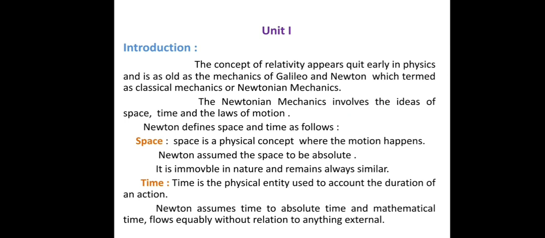He defined space as a physical quantity where the motion happens, and Newton assumed the space to be absolute. It is immovable in nature and remains always similar. He defines time as a physical entity used to account for the duration of an action. He says that time is the same for all observers, and it is mathematical time which flows equally without relation to anything external.